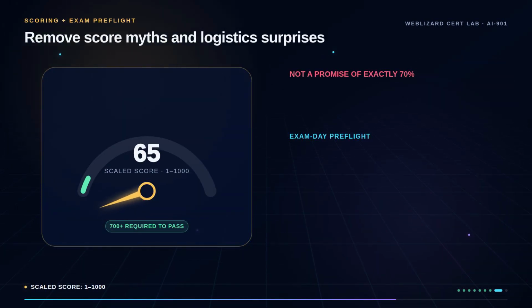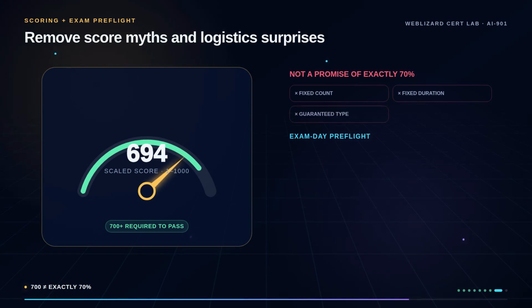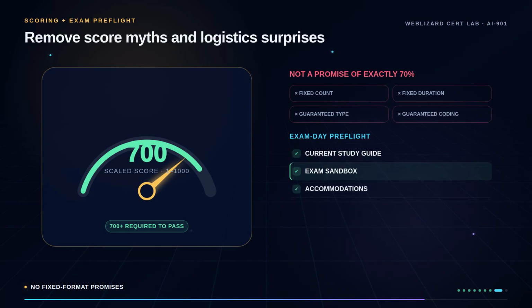Microsoft technical exams use a scaled score from 1 to 1,000, and 700 or greater is required to pass. 700 does not automatically mean exactly 70% correct, because question difficulty and scoring are part of the scale. Also, avoid promises about a fixed question count, fixed duration, guaranteed question type, or guaranteed coding task.